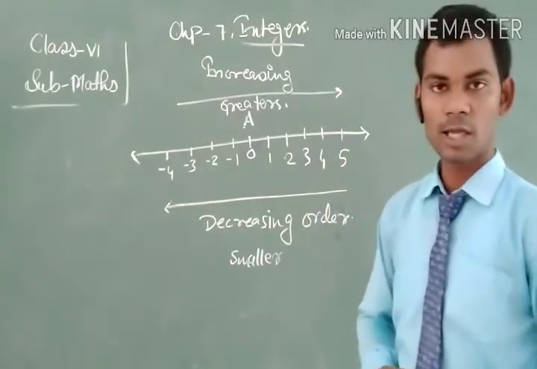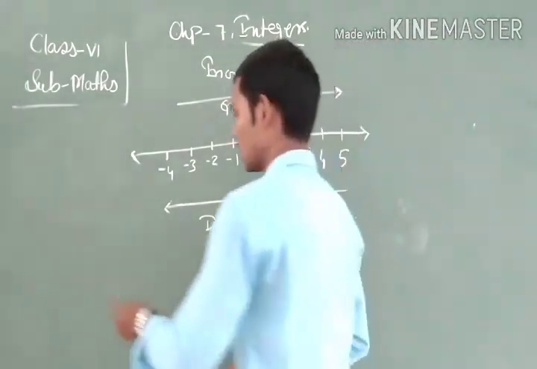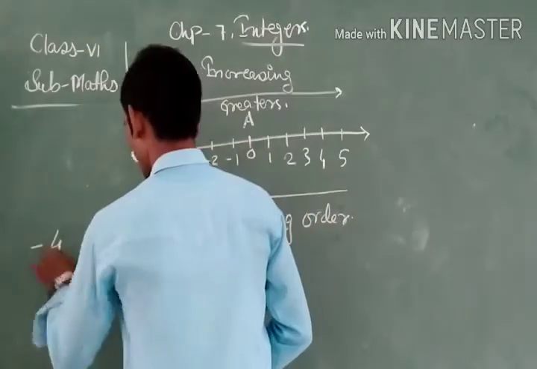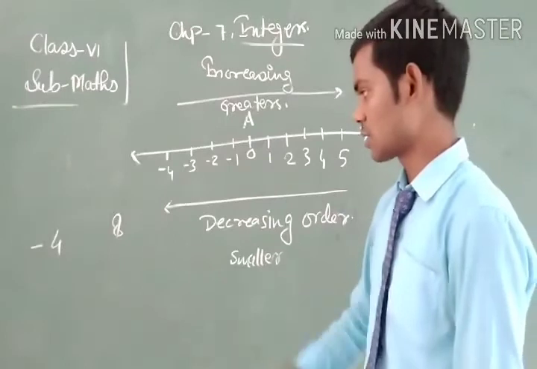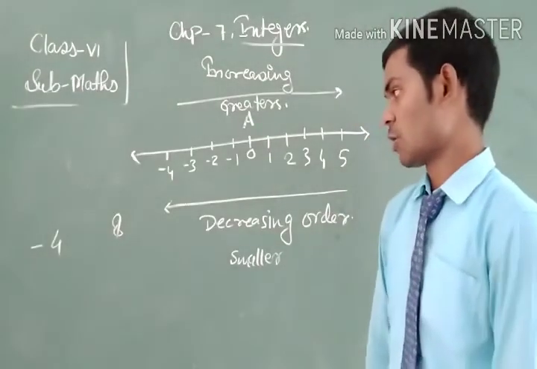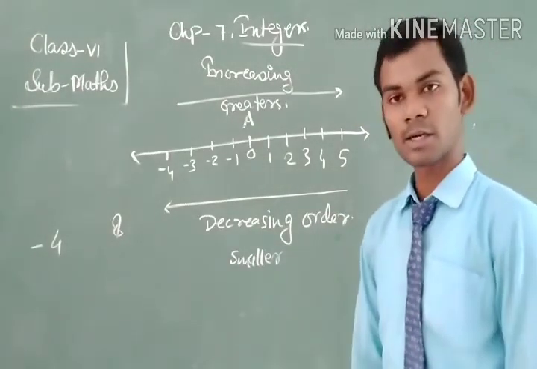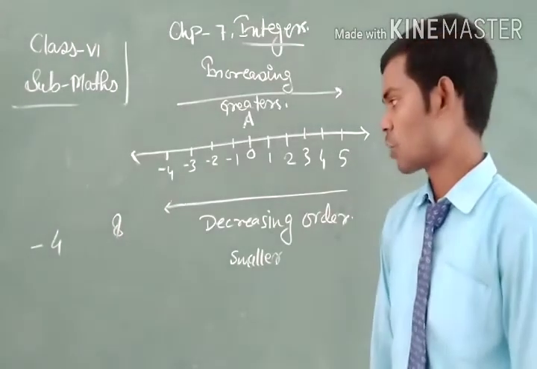Suppose minus 4 and 8 are given. There are two integers, and the question is which integer is greater and which is smaller.